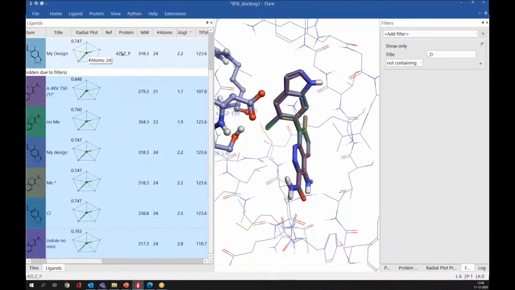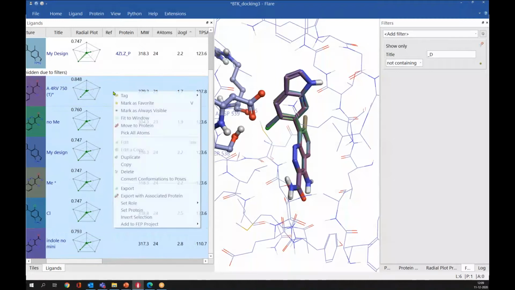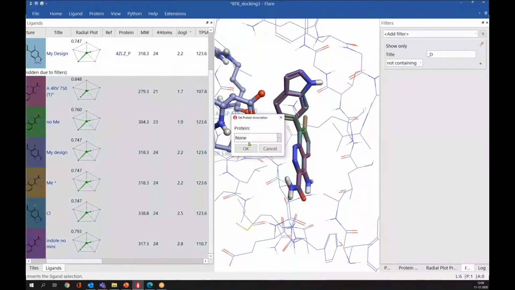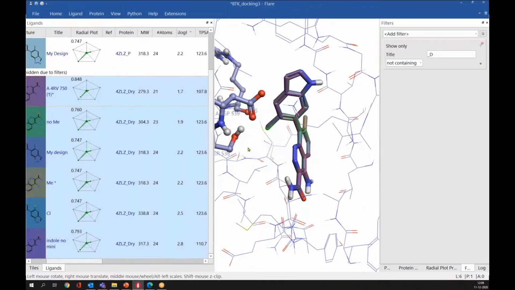So for example, this is a prepared structure. So we have protein information, but for these ligands, we don't have any protein information. So you can associate these ligands with the protein. You can right click and set protein. Here you can choose which protein structure you want. So I will use this one. And after that, you can press OK.